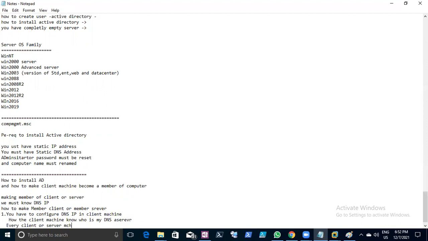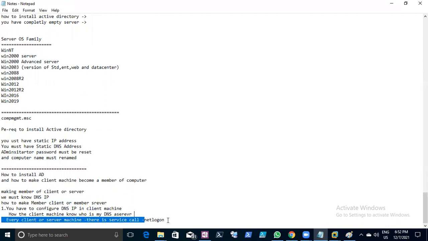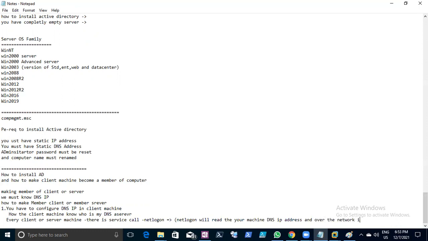Remember, every client or server machine has a service called NetLogon. Once you have given the DNS IP address, this NetLogon service will read your machine's configured DNS IP address.